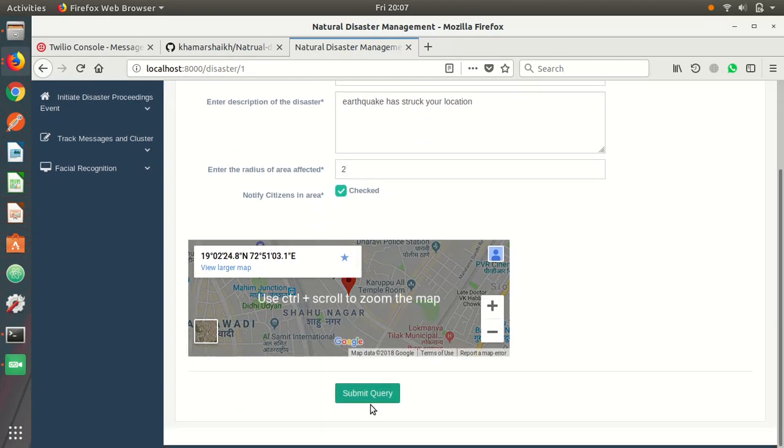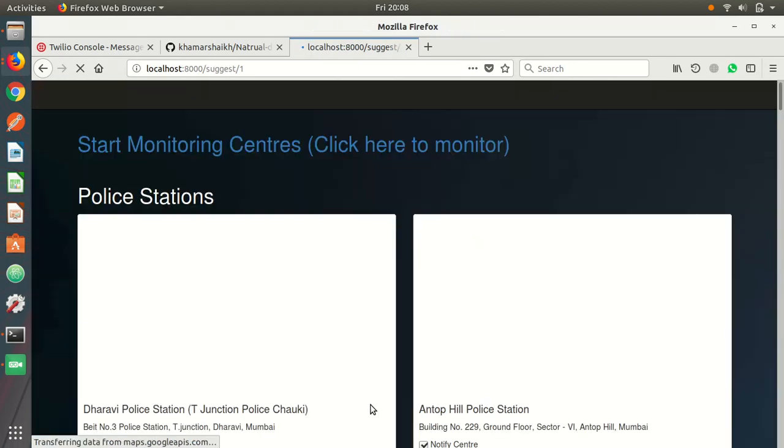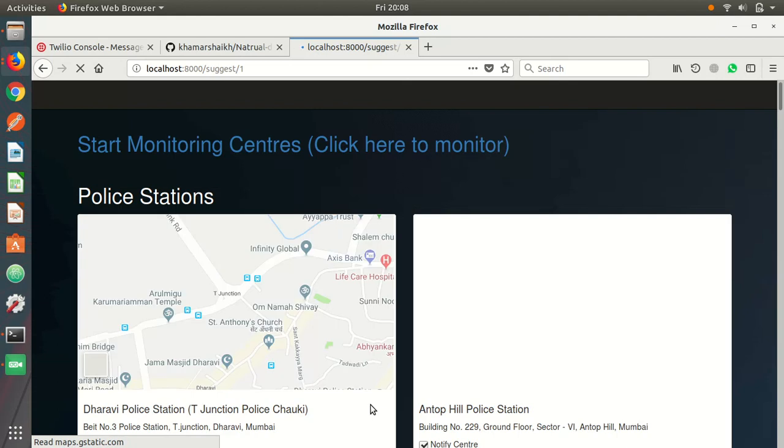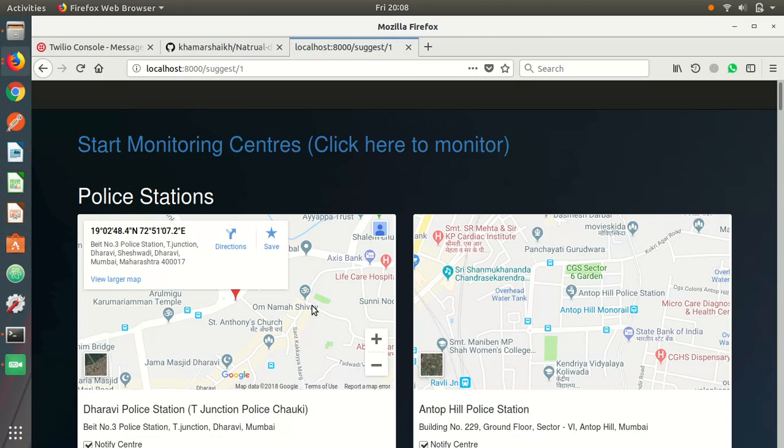On submitting the query, two things take place simultaneously. First, an SMS is sent to all the people in the local vicinity of the earthquake that an earthquake has occurred and to reach the safest zone possible. This can be done with integration with government services so that people in the local vicinity can be informed about the earthquake. As of now, I am using a message servicing app which sends the message to all the people in the local vicinity.